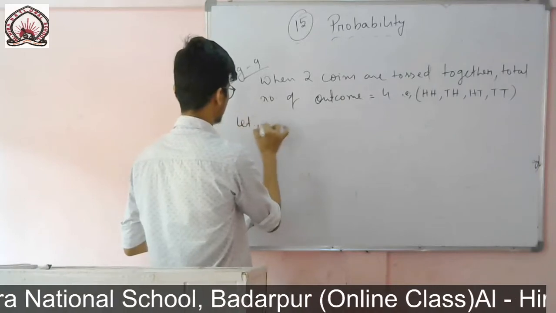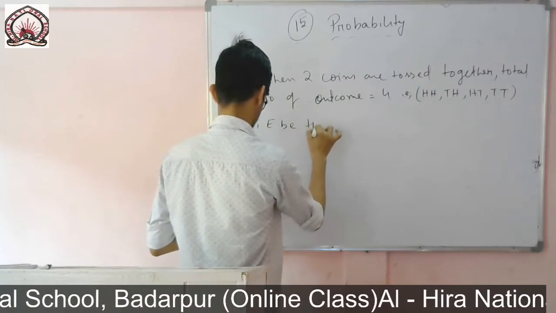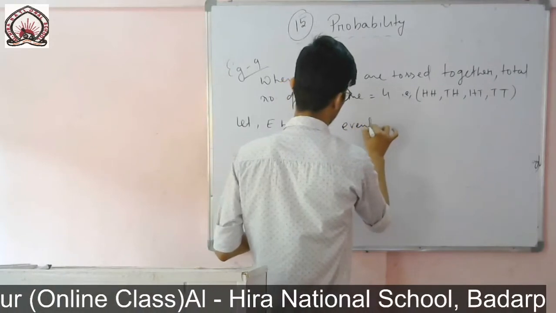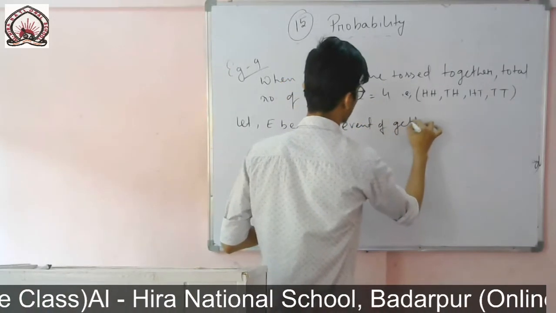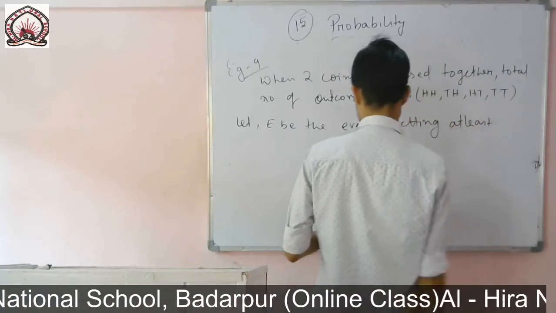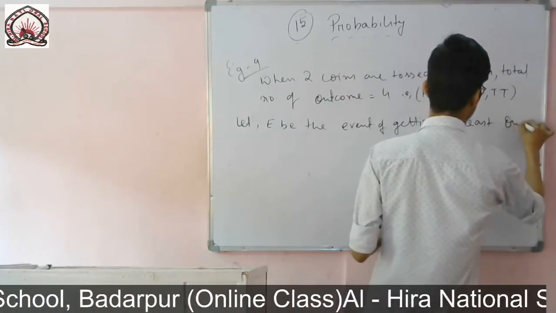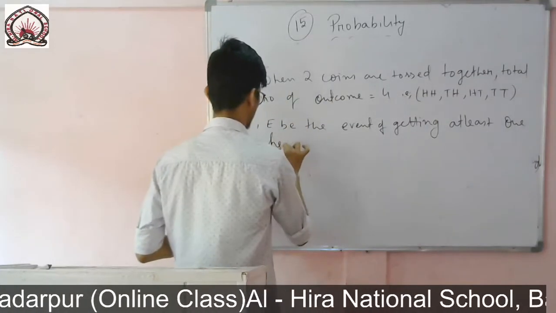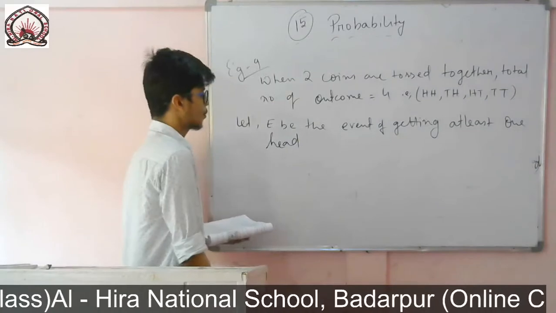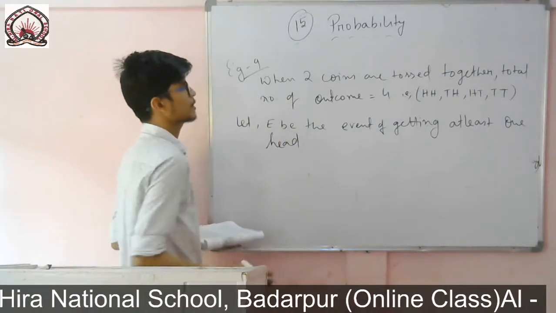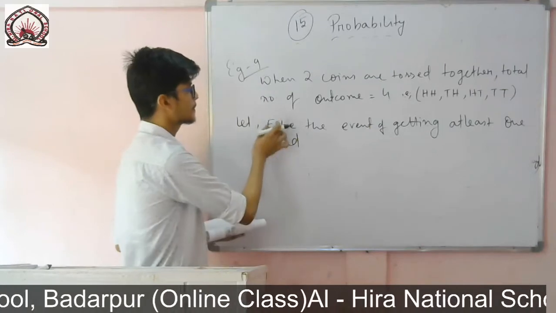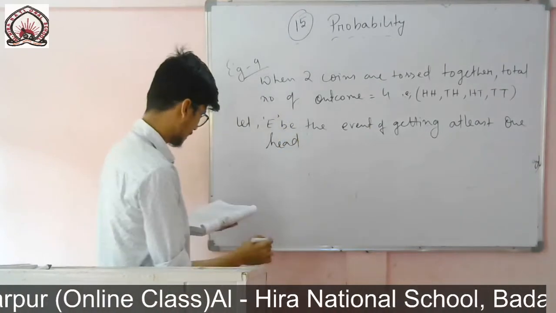So you write, let E be the event of getting at least one head. Let E be the event of getting at least one head. So I have named the event of getting one head as E, so that directly I can write.